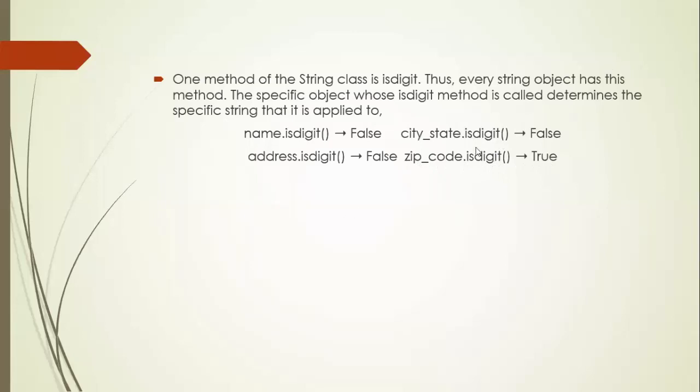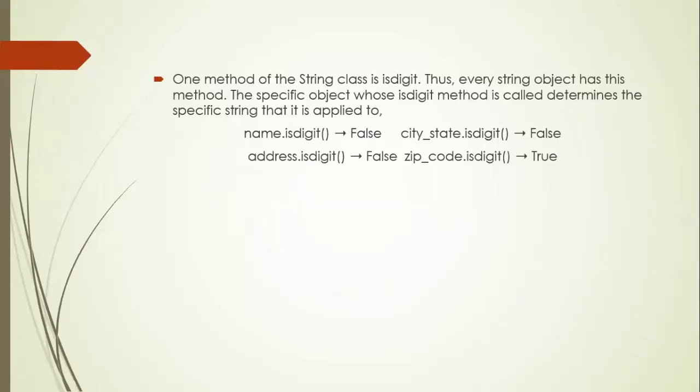Even though it is treated as a string, it actually contains numbers or digits, so it is going to return true. Please remember, all these names, address, city, state or zip underscore code are reference variables to a built-in class, and all the methods contained in the built-in string class are accessible by using this identifier with a dot operator.